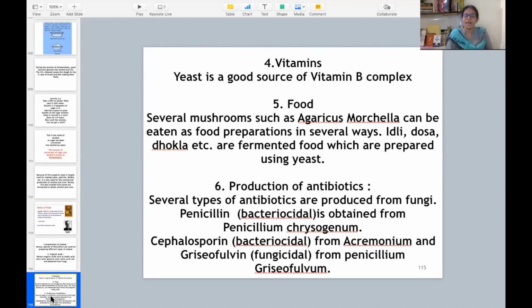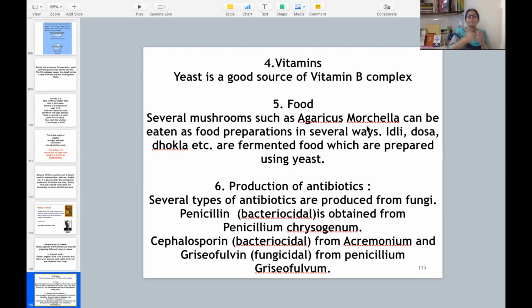Then vitamins. We are discussing yeast. We have already discussed, it is a very good source of vitamin B complex. And what is yeast? It is a fungus. तो fungus से क्या मिलता है हमें? Vitamin B complex. Food कौन सा मिलता है fungus से? Several mushrooms such as Agaricus can be eaten as food, prepared in several ways. हम mushrooms खाते हैं. Then next is idli, dosa, dhokla. These are fermented foods, which are again prepared with the help of yeast only.